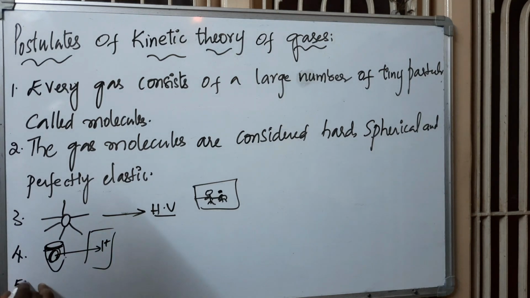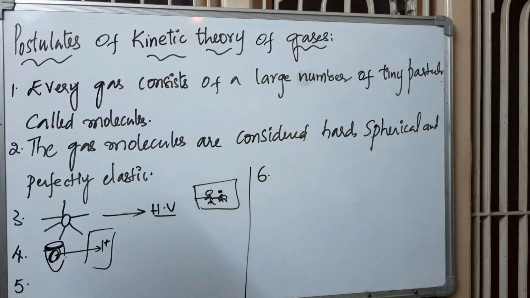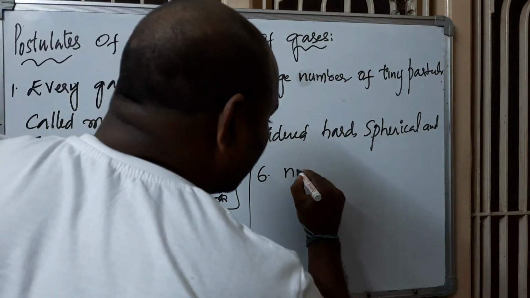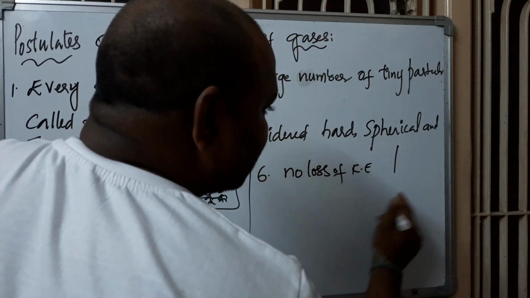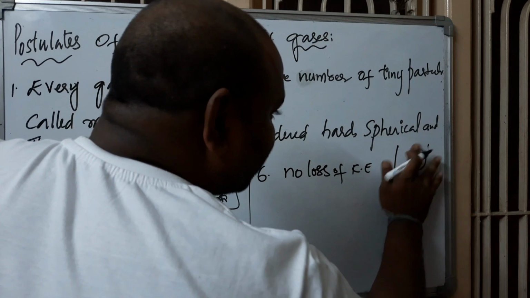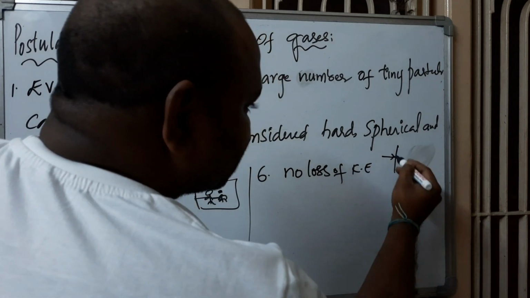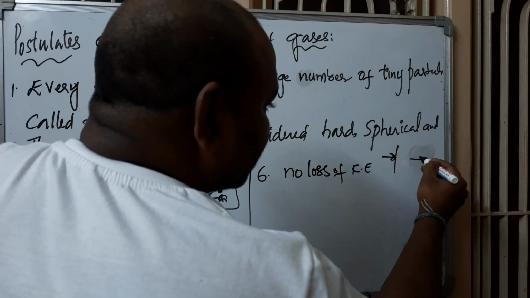Now coming to the fifth point. There are no attractions or repulsions among the gas molecules. Because of that, they spread easily in all directions faster, meaning the diffusion property will be more. Now coming to the sixth point. There is no loss of kinetic energy when the gas molecules collide with each other or with the walls of the container. Let us think this is the wall, when they collide with the wall or when they collide with each other.